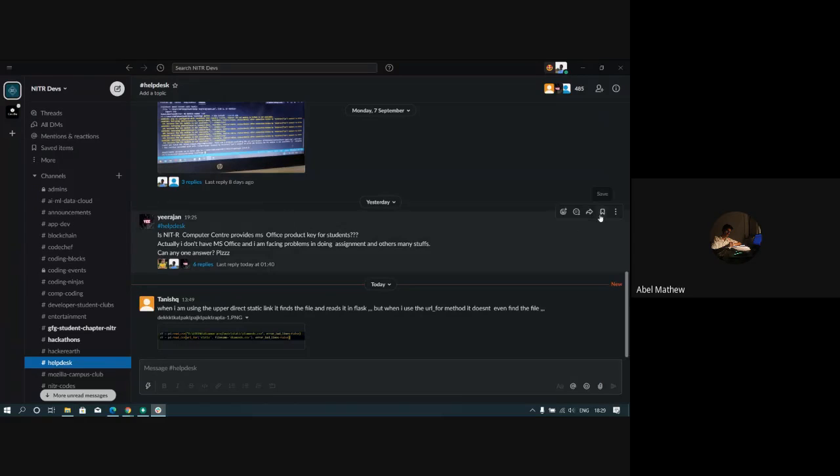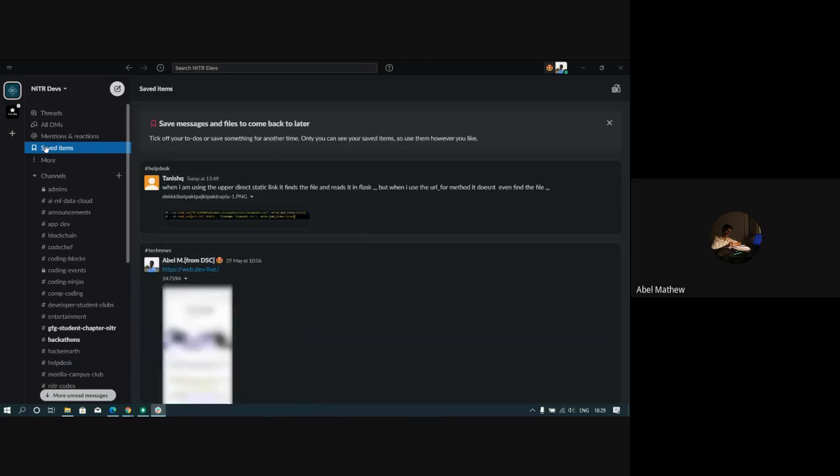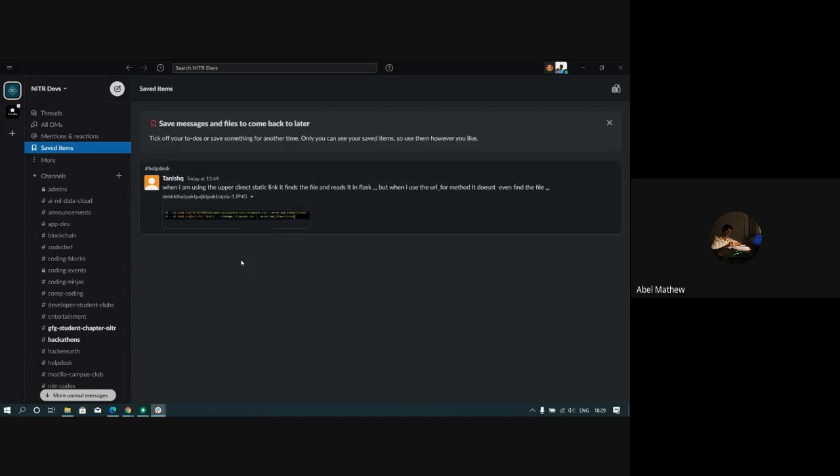You can even save things. So I want to save this thing and I want to get back to it later. You click on save and it comes in saved items. I have even saved a previous message which comes up. You can remove it from saves and it's gone.